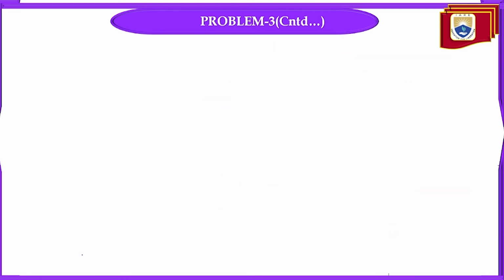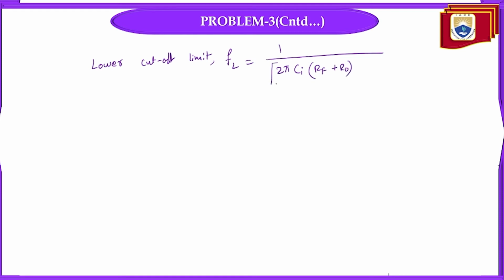Next, the lower cutoff limit can be determined by using the formula FL is equal to 1 by 2 pi Ci (RF plus R). This is the formula for the lower cutoff frequency.